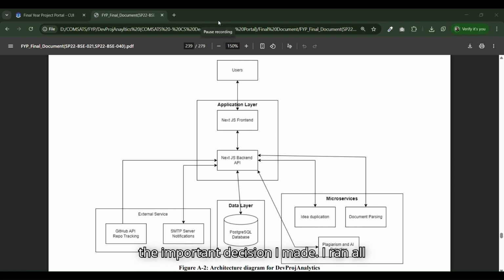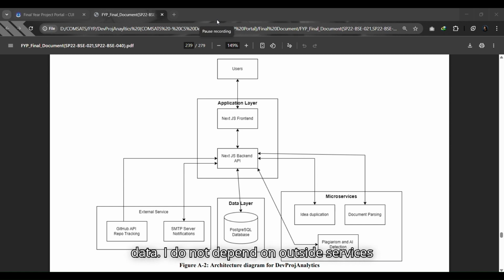Here's an important decision I made. I run all the AI services on the same server, not on external services. Comsat University required this because of privacy rules. All student work, code, and grades have to stay on the university servers. So I put all the AI models, text detection, code analysis, similarity checking into the same server. This way, all the data stays inside the university. We have full control over the data. I do not depend on outside services, and it follows the university rules.